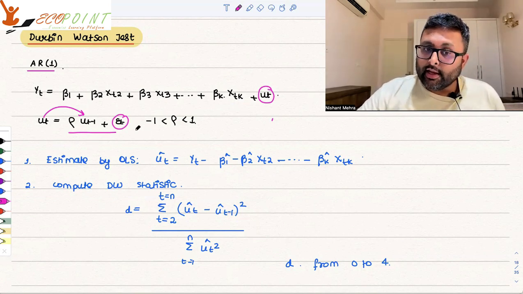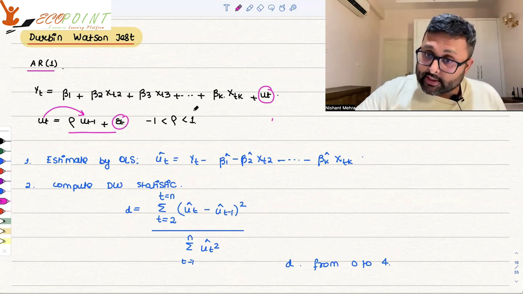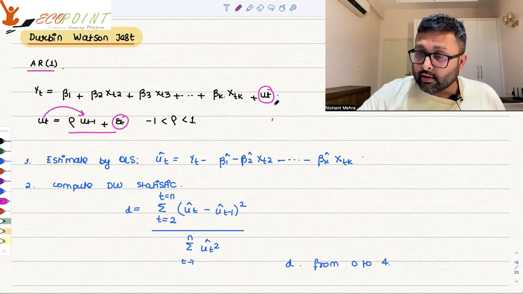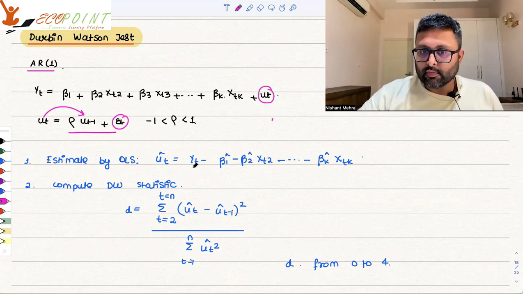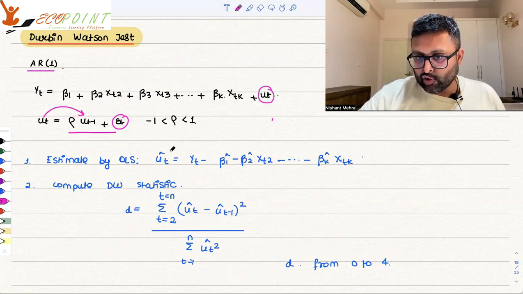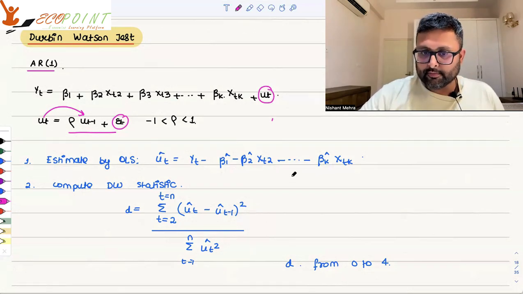That is, the mean of the white noise term is 0. There is no heteroscedasticity and no serial correlation in the white noise term, not in the error terms of the original model. So what do you do? You estimate the model, and you get the residuals. What does estimating the model mean? Finding beta 1 hat, beta 2 hat, beta 3 hat, up to beta k hat. And then you estimate this equation.